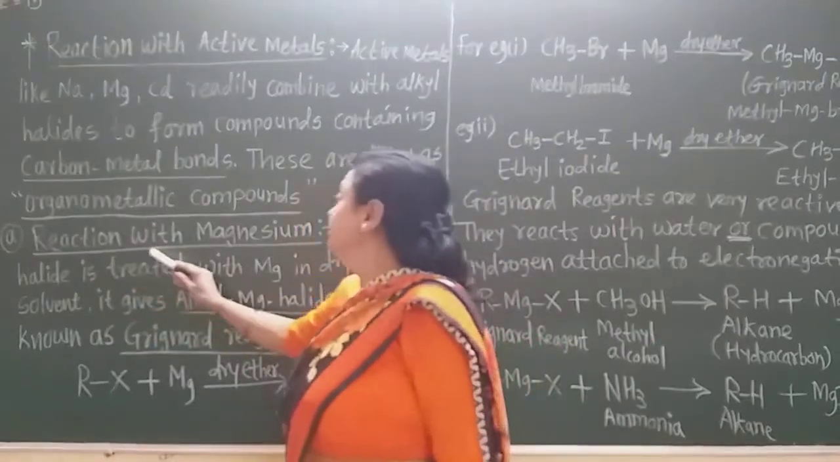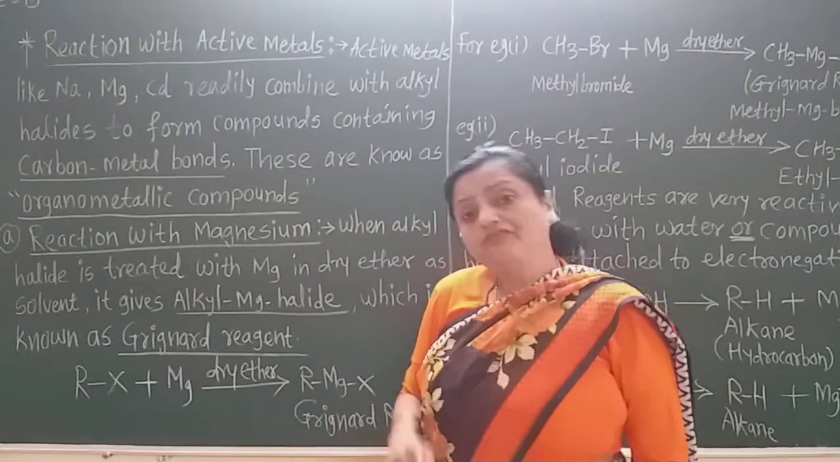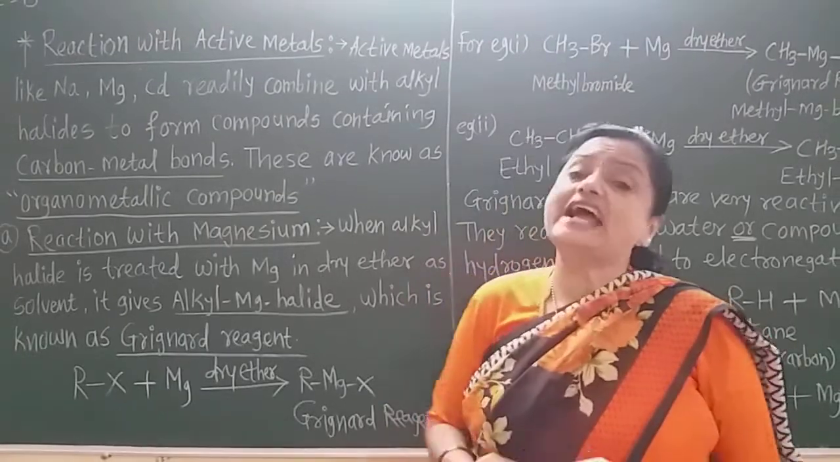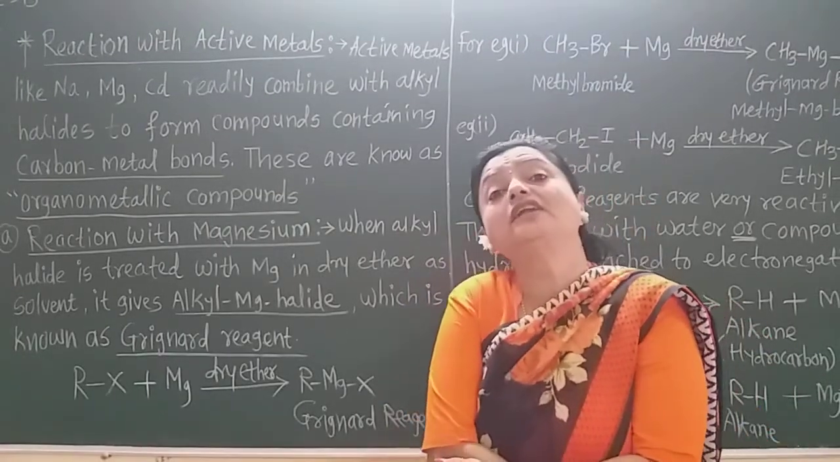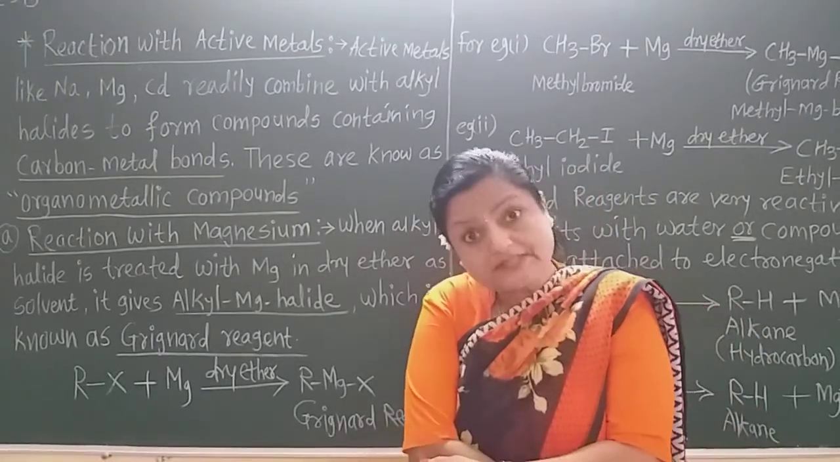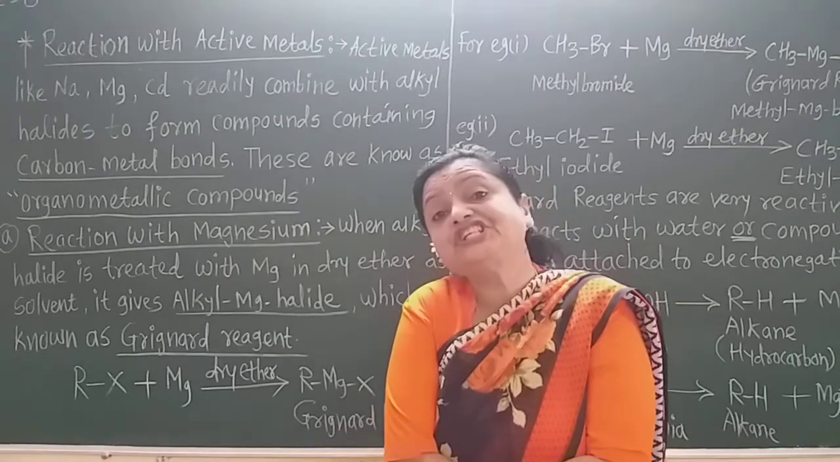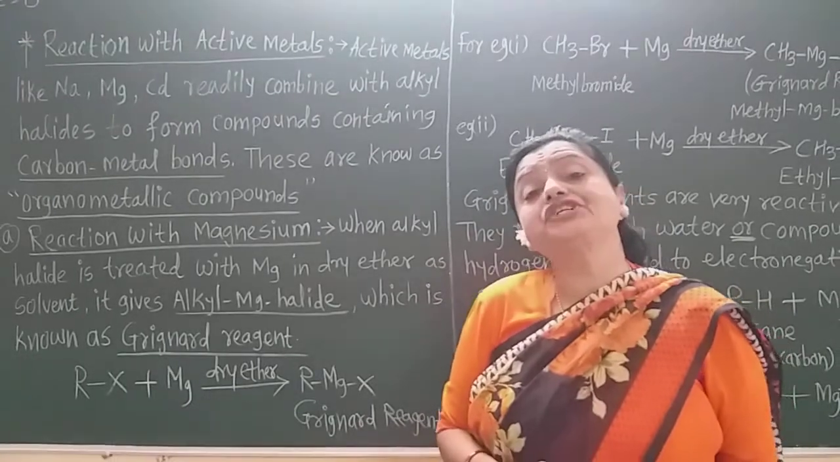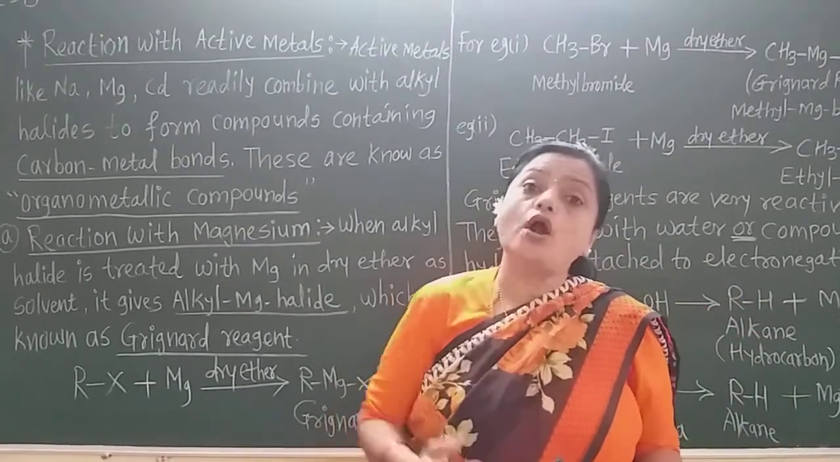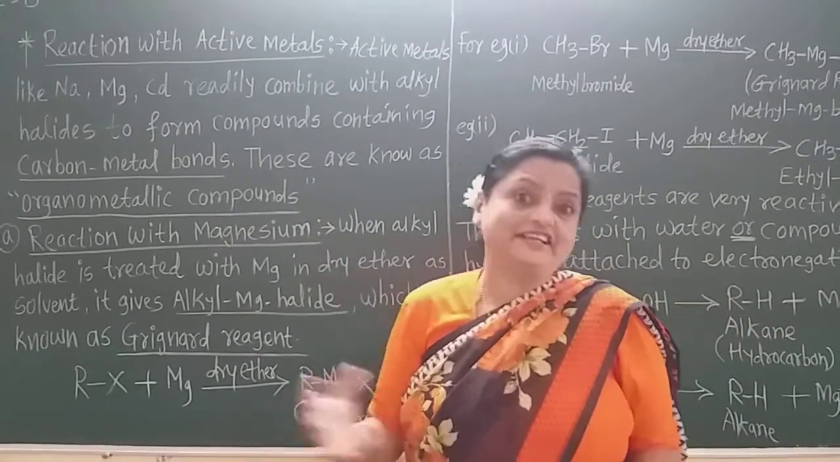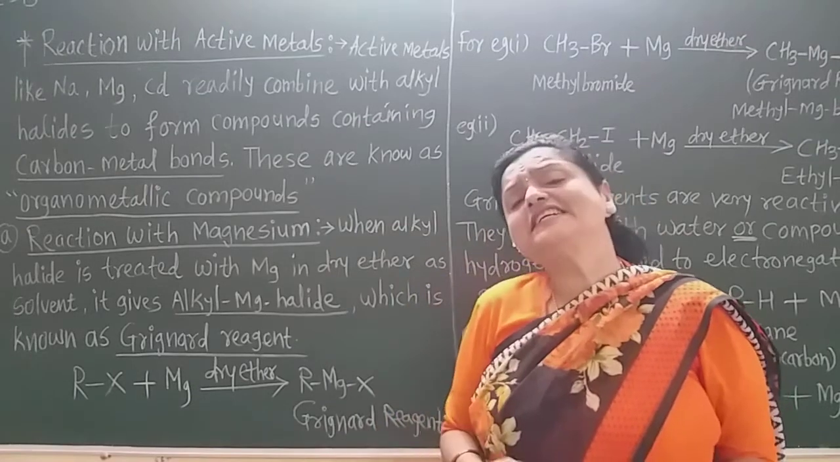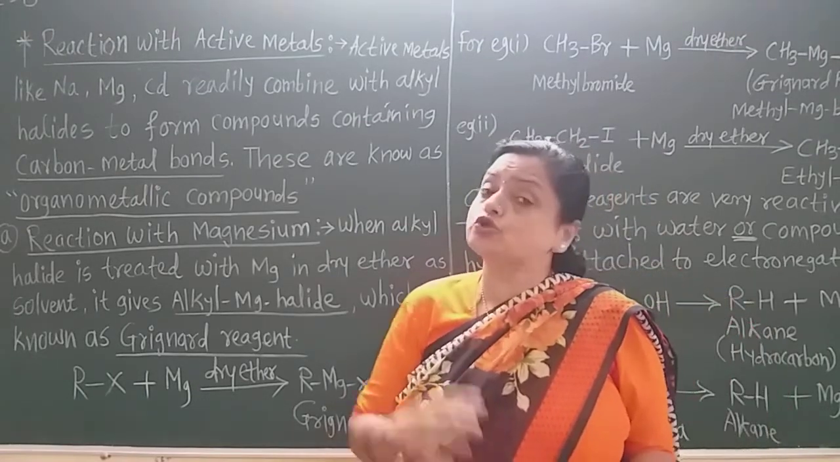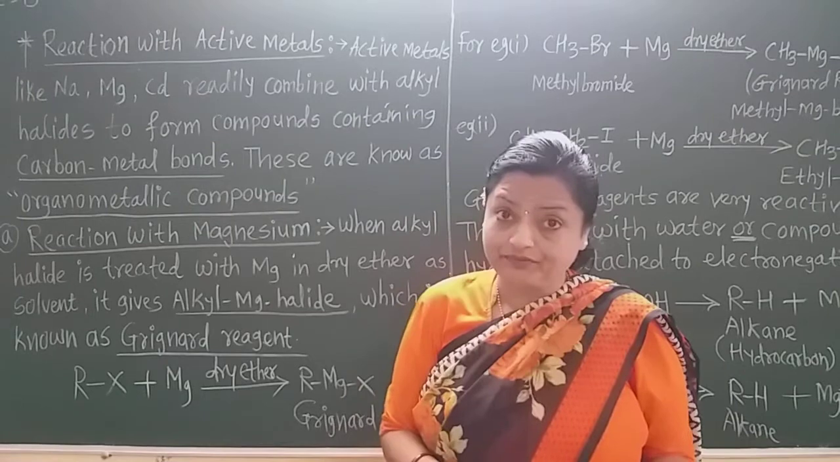Now, the first reaction is with the magnesium metal. When magnesium reacts with the alkyl halide, it forms alkyl magnesium halide. This alkyl magnesium halide is called the Grignard reagent. Why is this alkyl magnesium halide called the Grignard reagent?